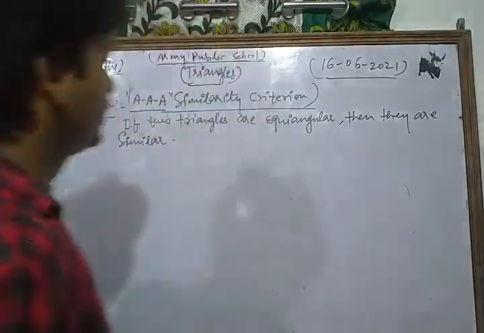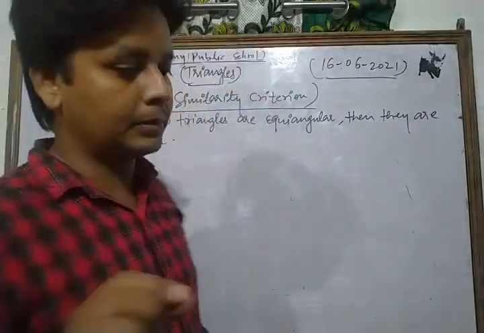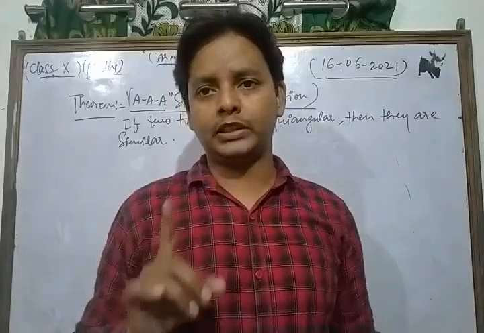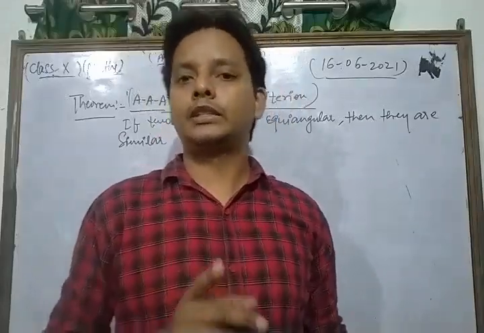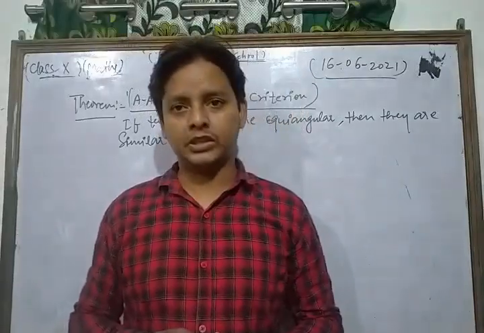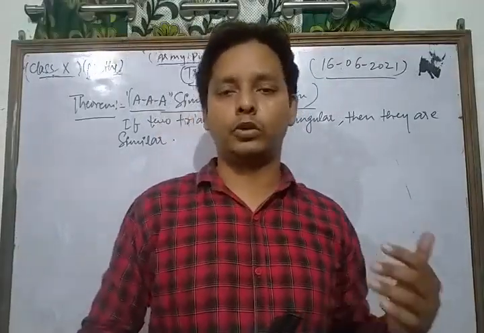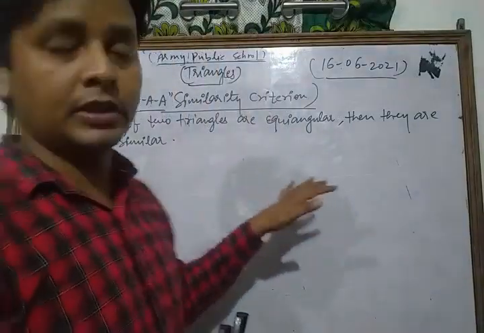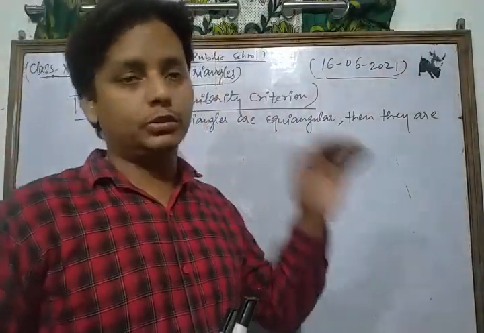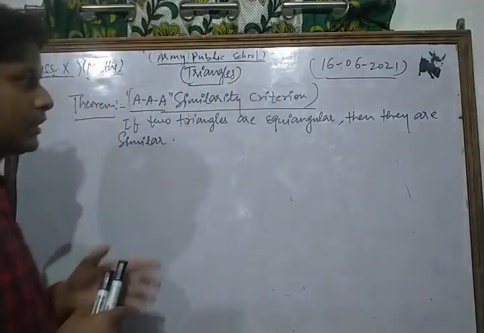For similarity of triangles there are two important conditions: their corresponding angles are equal, and their corresponding sides are proportional. If we show that their corresponding sides are proportional, then we can say the given triangles are similar. So according to that concept, we prove the theorem.